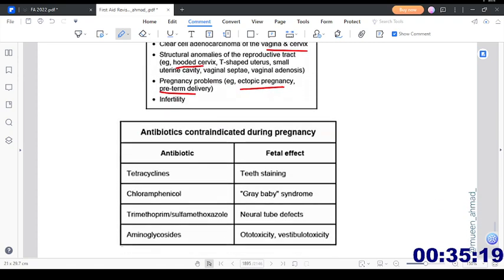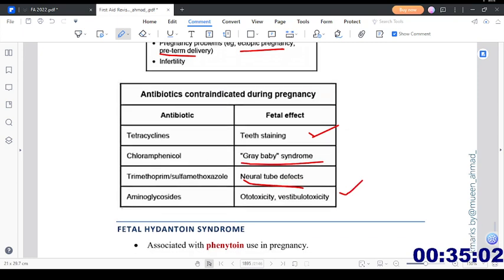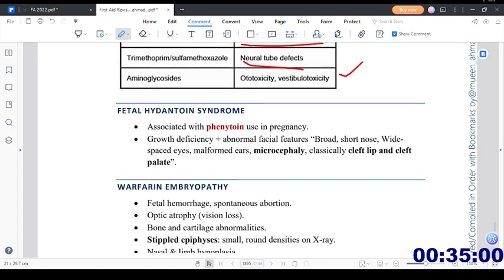After that we have antibiotics contraindicated during pregnancy: tetracyclines because they can cause teeth staining, chloramphenicol because that can cause gray baby syndrome, trimethoprim-sulfamethoxazole because they can lead to neural tube defects, and aminoglycosides because they can cause ototoxicity and vestibulotoxicity. Fetal hydantoin syndrome.